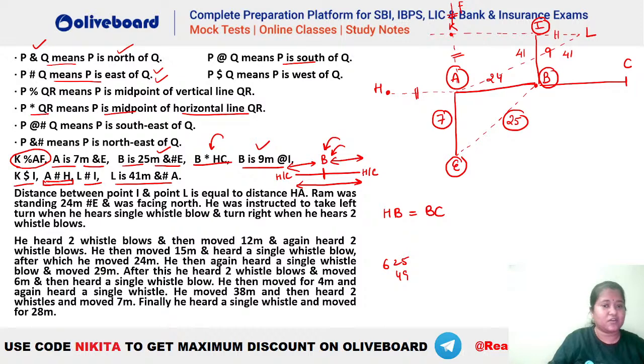HA, do we know this distance? HA का वैल्यू कैसे निकालेंगे? Do we have that value here? HA नहीं है ना? So we have the distance between I and L is this. This is equal to what? ये कैसे निकलेगा? ये तो नहीं निकलेगा. B and C का भी नहीं पता हमें. B and C पता है क्या?